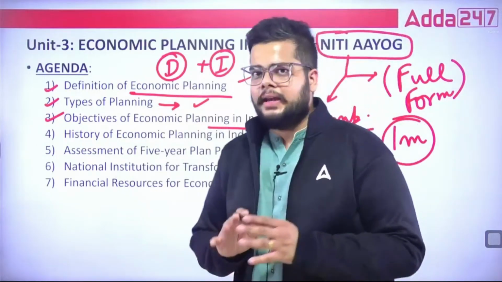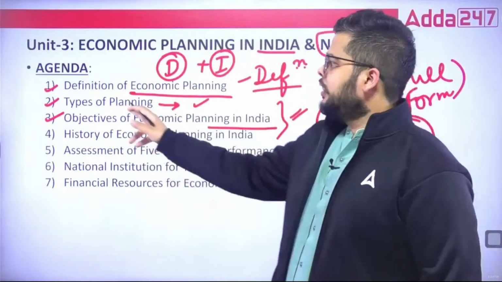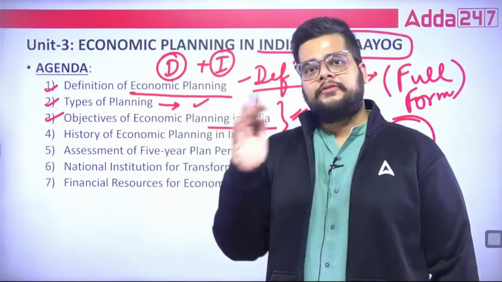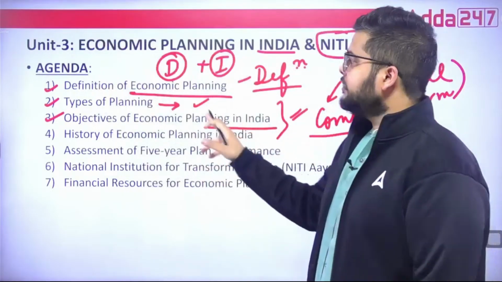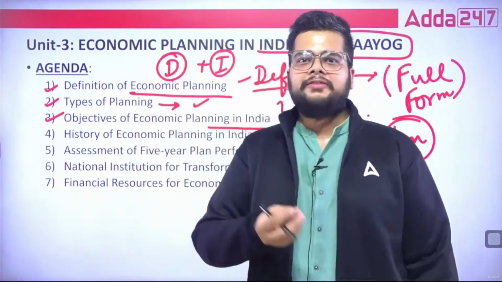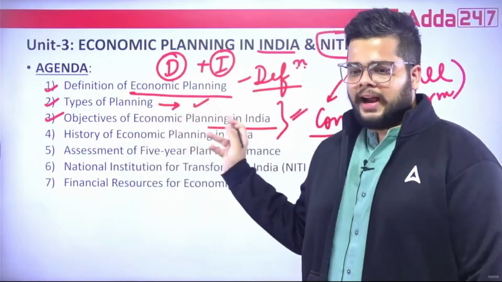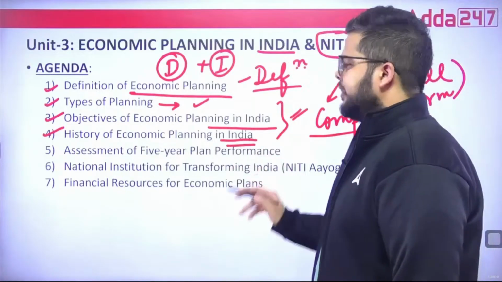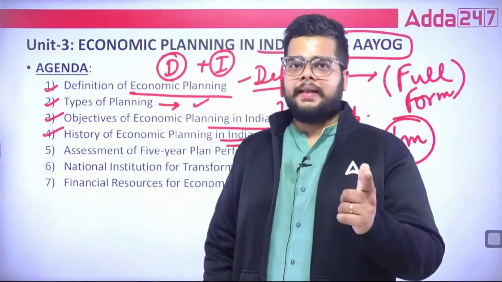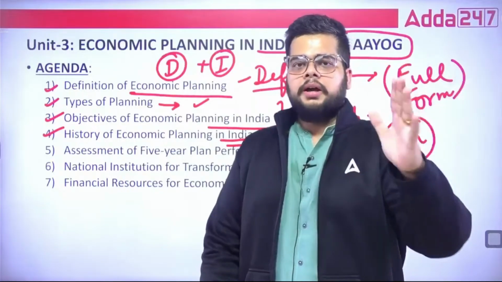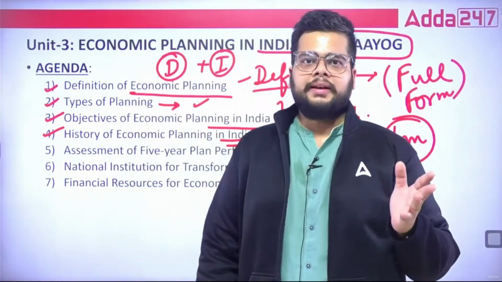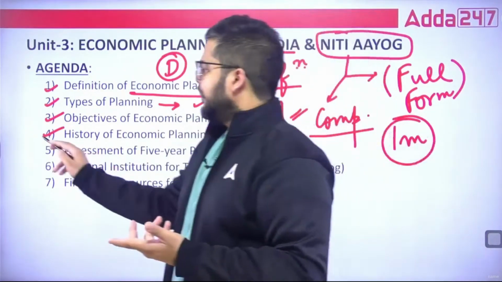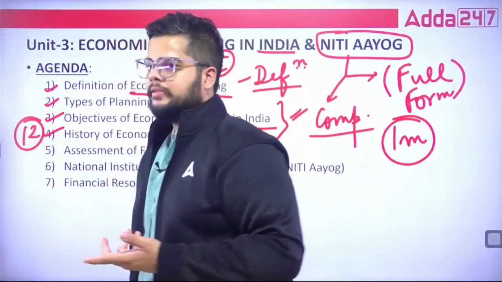The Indian context is highly important, because as I have just told you, various types of planning are there, and in the Indian context it is different as compared to the other world. So what is the objective? Why are we following a different path when it comes to economic planning? That we must understand. Then we have the history of economic planning in India, and by history we mean the 12 5-year plans. There were 5-year plans throughout, post-independence till 2011-12 and 17 also. But what is the number of those plans? They were 12 in number. So all these plans are very important.